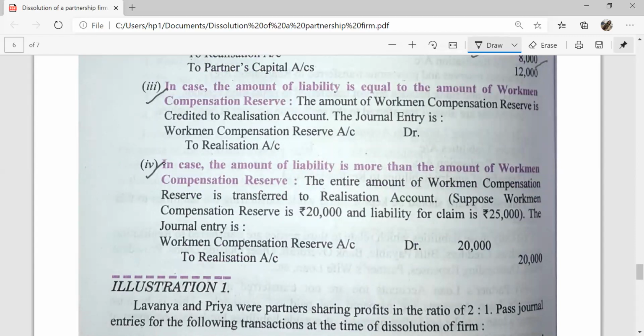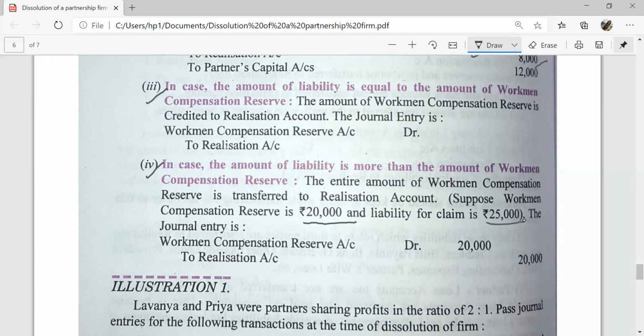Fourth case, in case the amount of liability is more than the amount of workman compensation reserve. Reserve is less but liability is more. Suppose workman compensation reserve is 20,000 and liability is 25,000. In this case, the whole amount of workman compensation reserve, 20,000, will be transferred to the realization account.